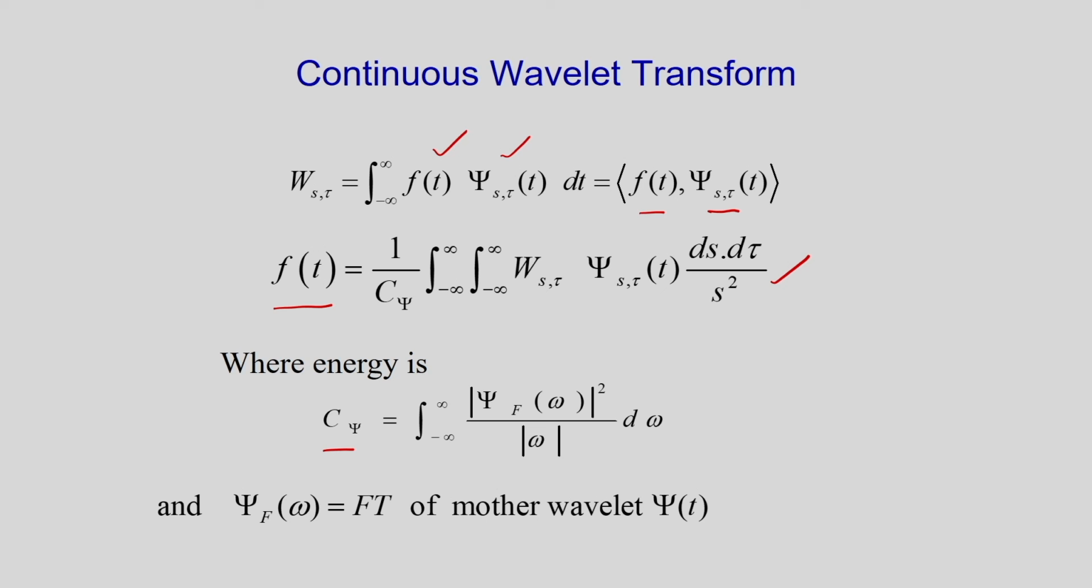So energy is given by this, and in this case psi(f) is the Fourier transform of the mother wavelet. The mother wavelet is psi(t). So this is the definition of continuous wavelet transformation, and also we can determine the reconstructed signal, that is the inverse continuous wavelet transformation.